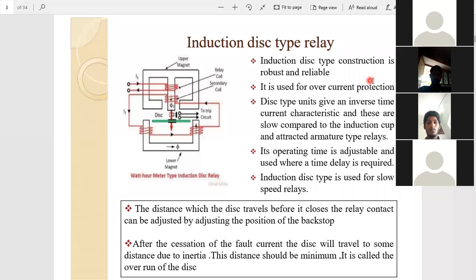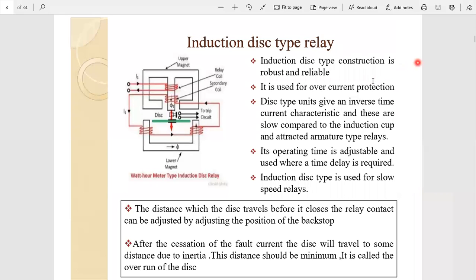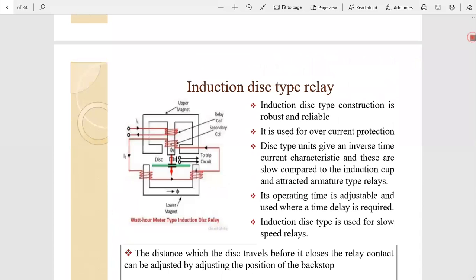Now here we can see some more important points related to induction disk type relays.